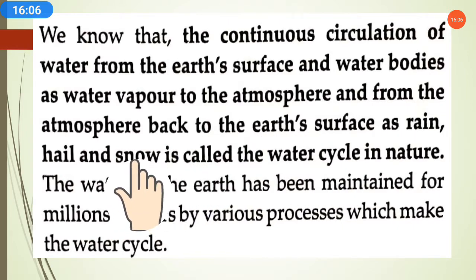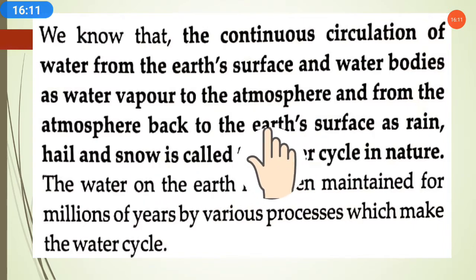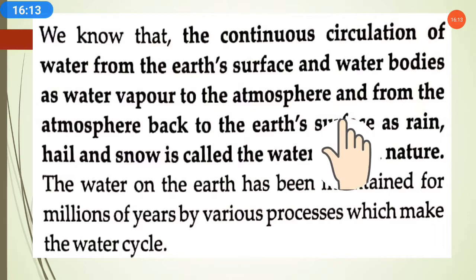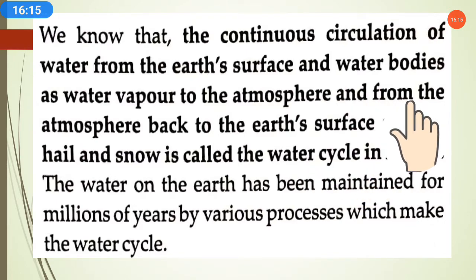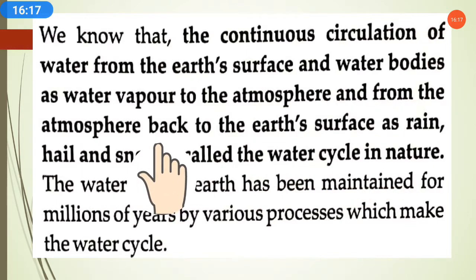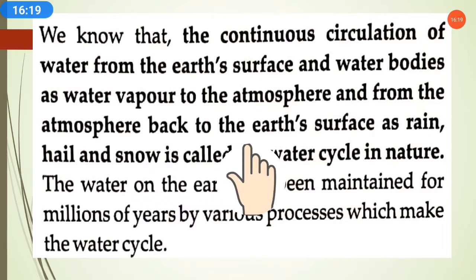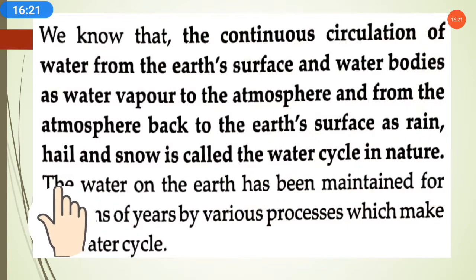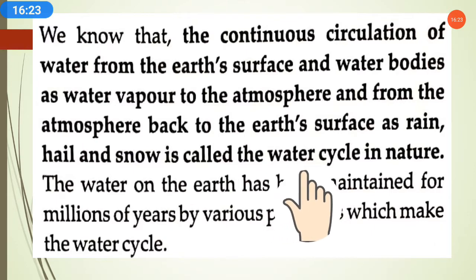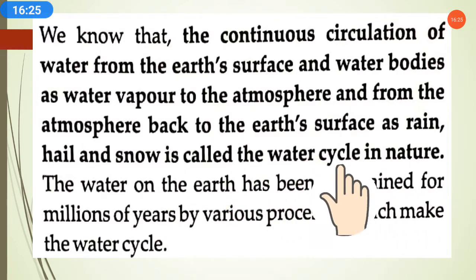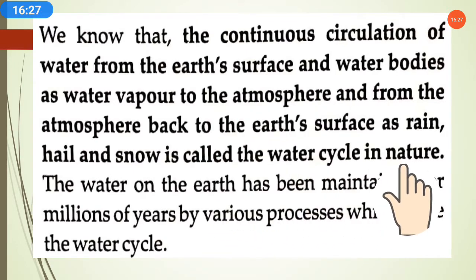Once it goes into the atmosphere as water vapor, it is stored in the clouds, it makes clouds, and then when the clouds start raining, this water comes back in the form of rain, hail and snow. This is called the water cycle in nature.